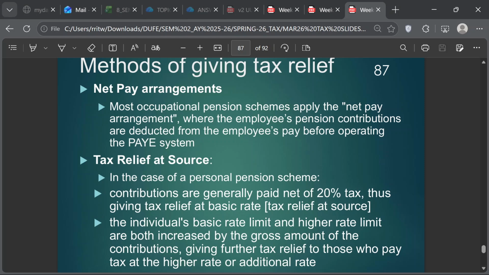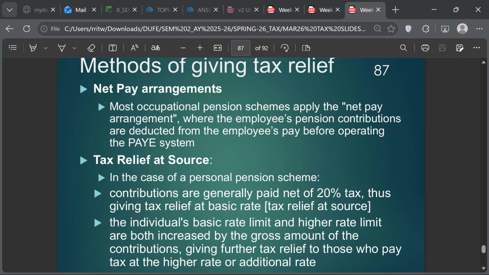Only the personal. They are basically grossed up in the sense that the gross amount is anyway deducted from the income. The gross amount is deducted. There is no net amount. So whatever gross amount you pay, that is being deducted. So the occupational pension is not grossed up, but the personal pension should be. I got it, because the personal pension is deemed to be paid net of 20% tax. Is this clear? Clear.